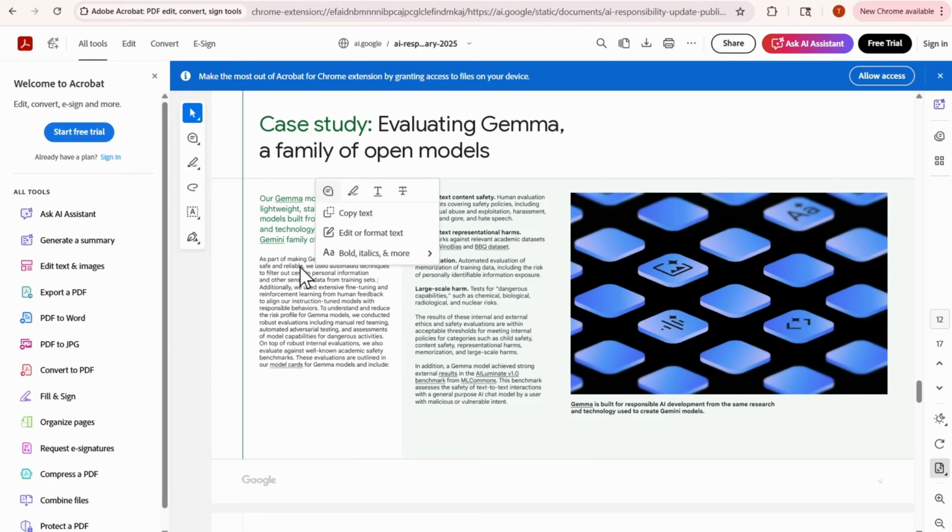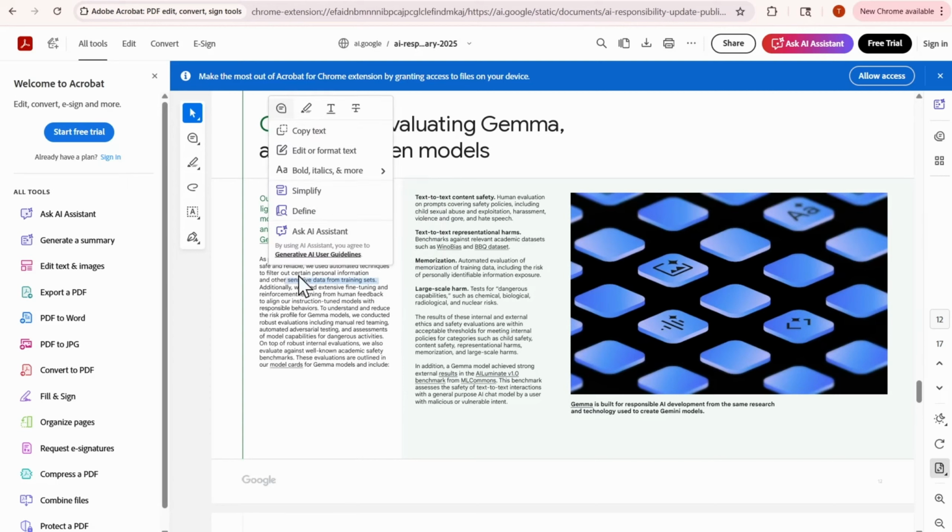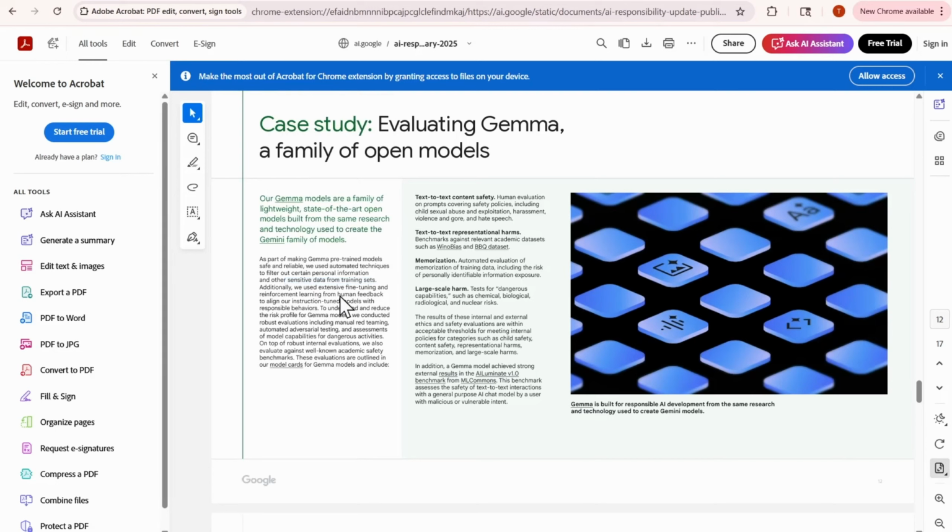They've said here that they have filtered out some of the personal data and other sensitive data from training sets. This is going to be influenced by geography. Some geographies consider sensitive data to be one thing in one country and another thing in another country. And those are all considerations that I presume that Google has made.